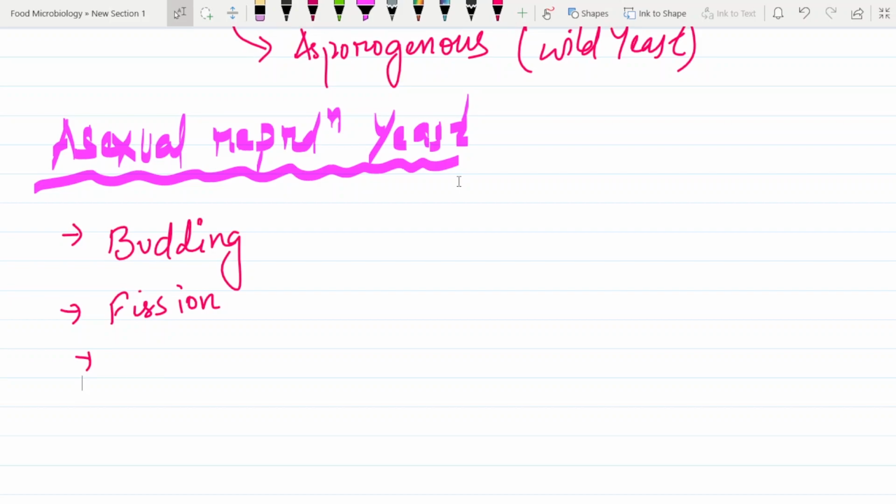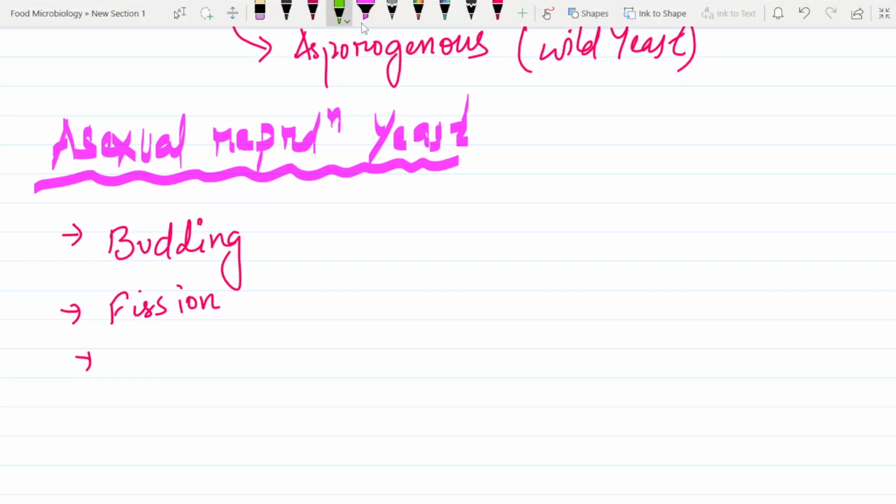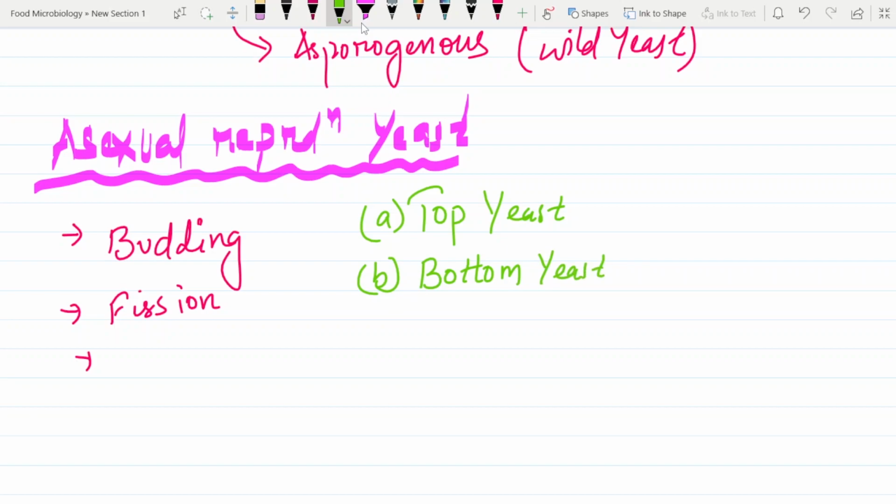One more concept that you have to know about yeast is top yeast and bottom yeast. Now, what are top yeast and bottom yeast? Top yeast means it is at the top.